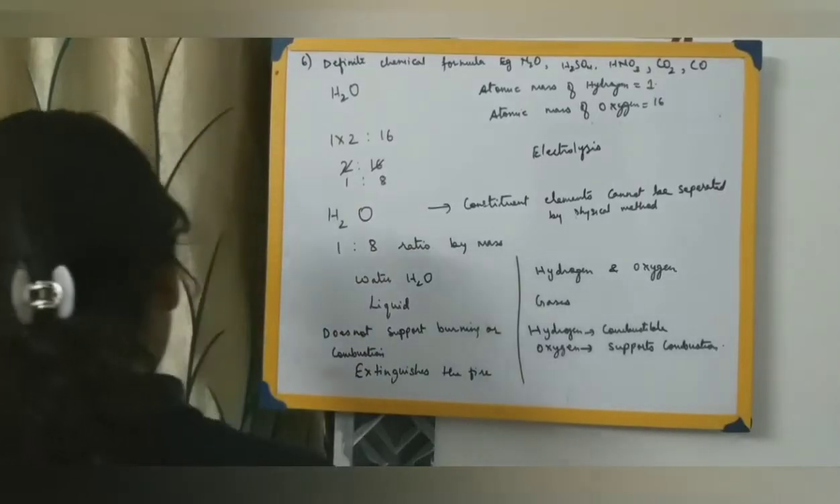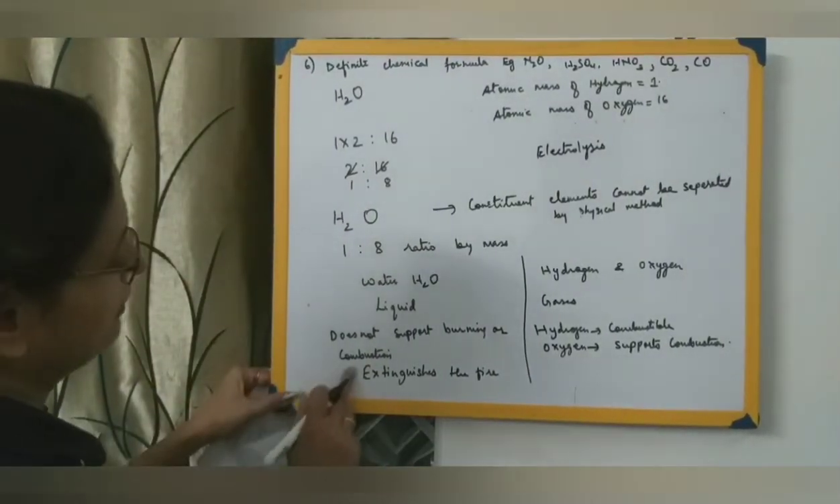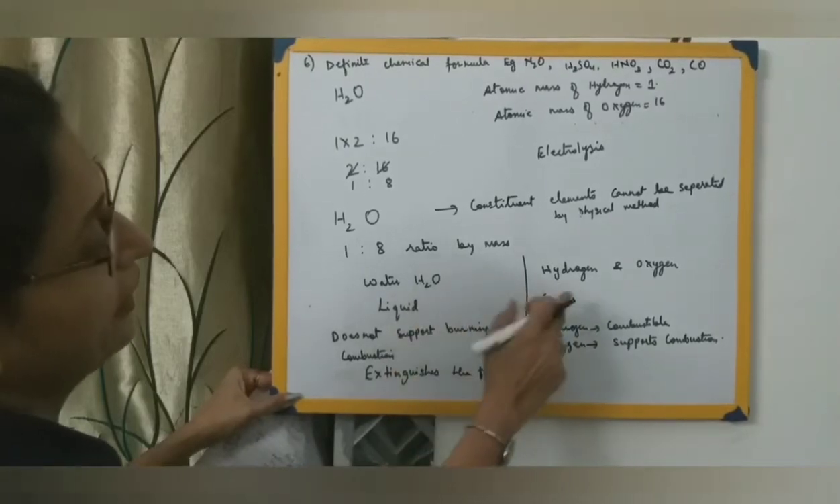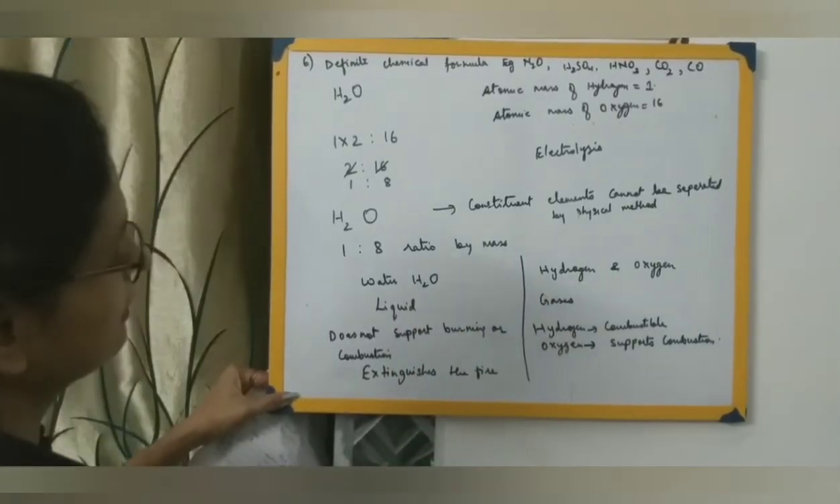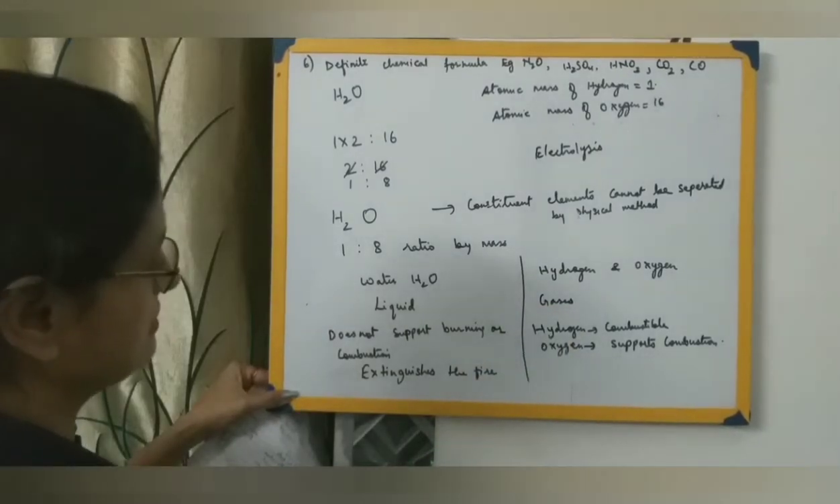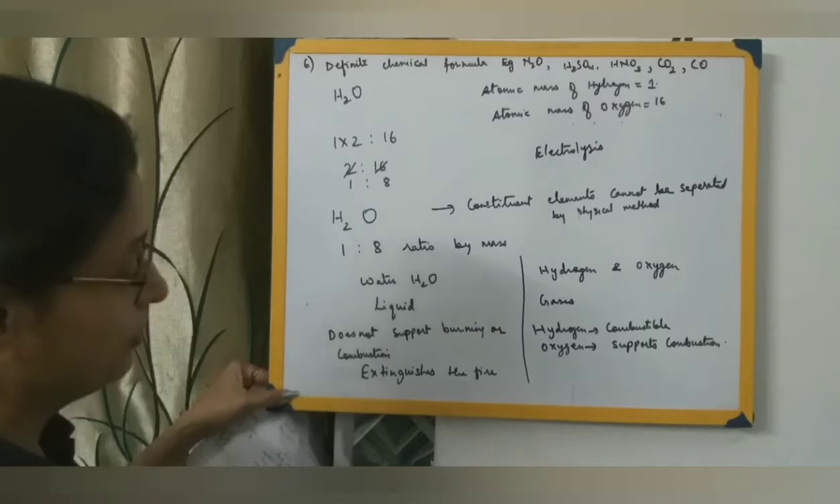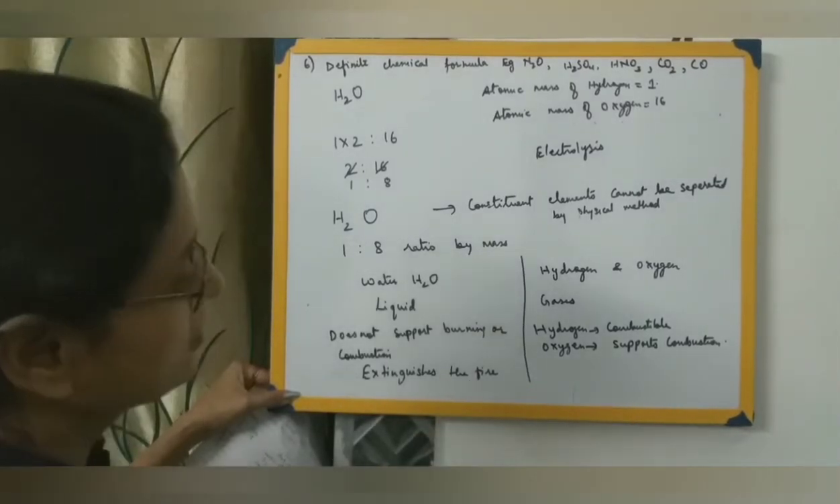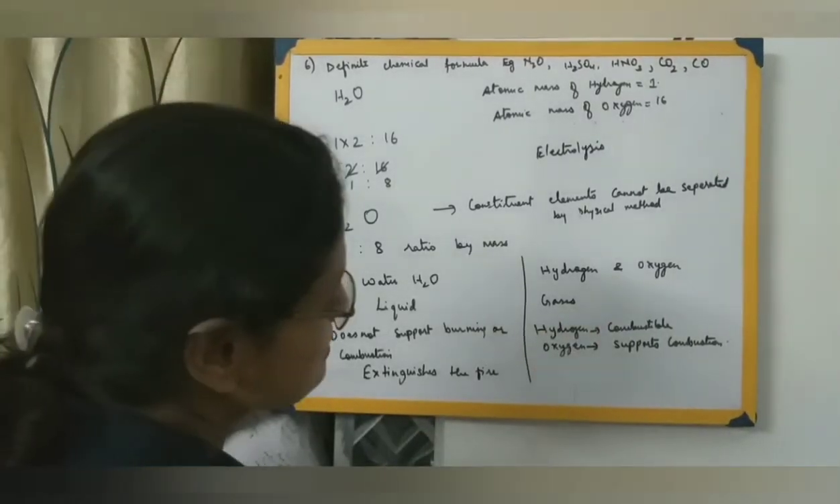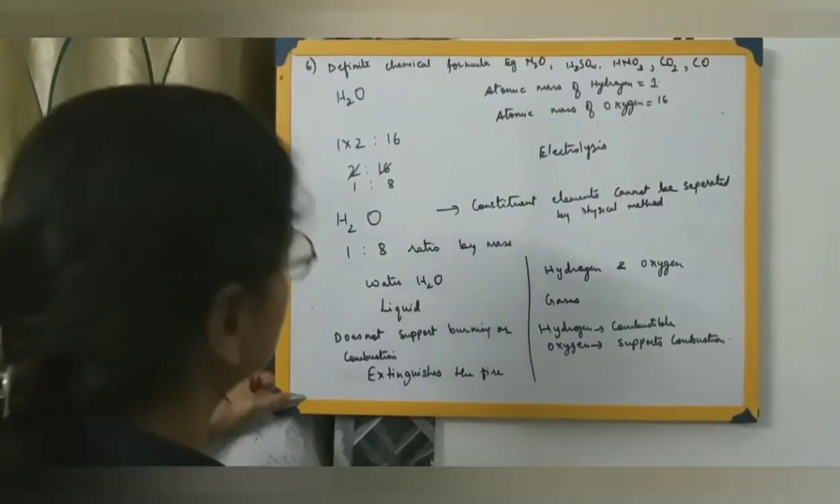We take another example. So you can go through the differences between water and hydrogen and oxygen. I repeat once again: water is a liquid, but hydrogen and oxygen are both gases. Water does not support burning or combustion. On the contrary, water extinguishes the fire. But hydrogen is a combustible gas, and oxygen helps in the process of burning, that is, it supports the combustion process.